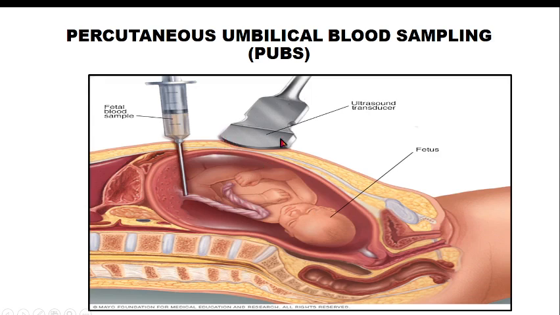So, this is the ultrasound transducer, and this is the fetal cord. What we take is a fetal blood sample. This is where the baby is. This is an image of percutaneous umbilical blood sampling.